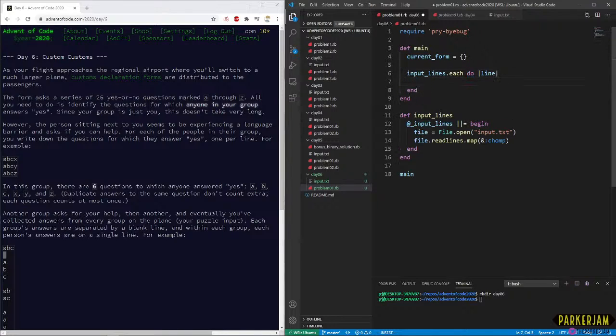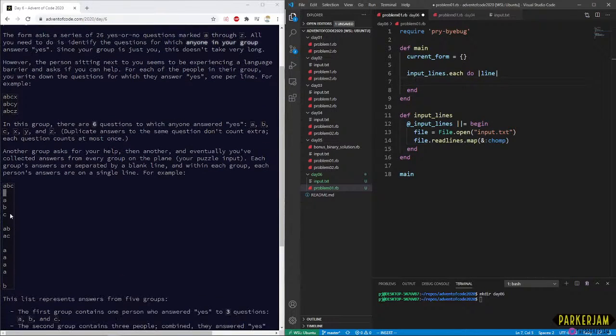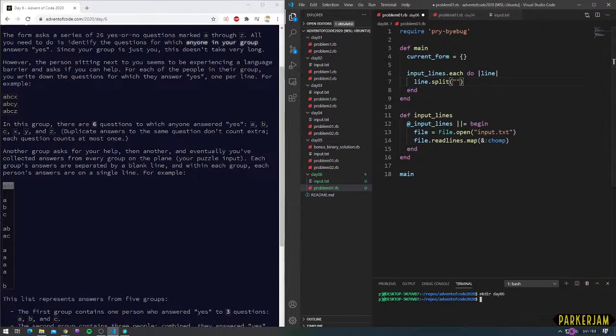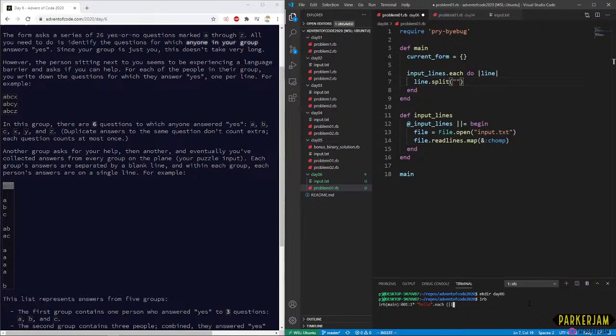Every line, we have input like this. We have a certain number of letters. So let's split these letters. Or we could just enumerate over the letters, I guess. Just double check we can do that. Oh, hello does not have an each method, so we actually do need to split. That's really weird. They probably should just add an each method. I feel like that would make a lot of sense.